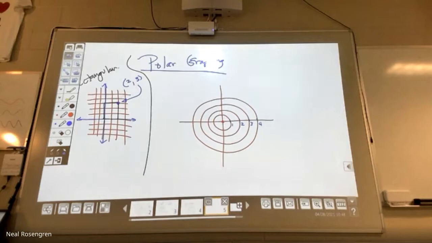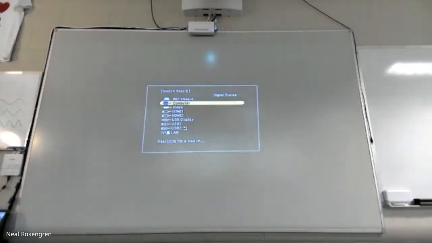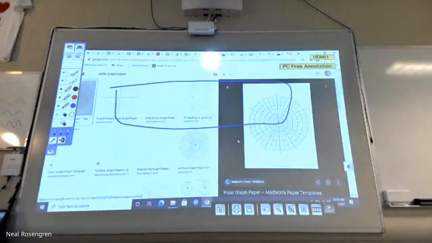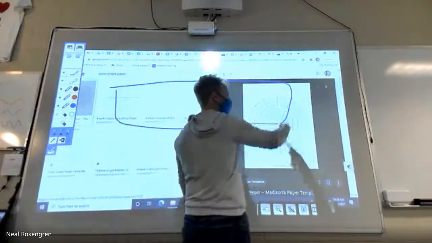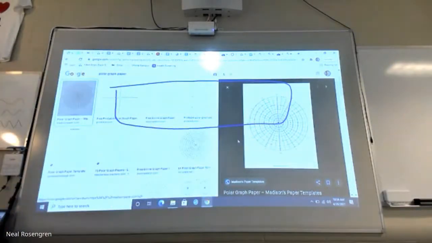The polar graph paper looks like that. Okay, polar graph paper is not the same as rectangular graph paper. Okay, this is what polar graph paper looks like, where there's a center called the pole. Okay, and yeah, I can draw an x-axis and a y-axis, but the reality is that's not really what matters to me. I want to take a path